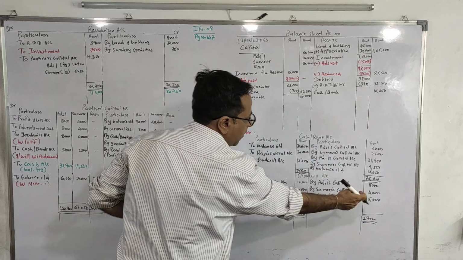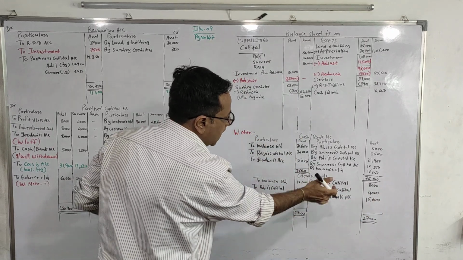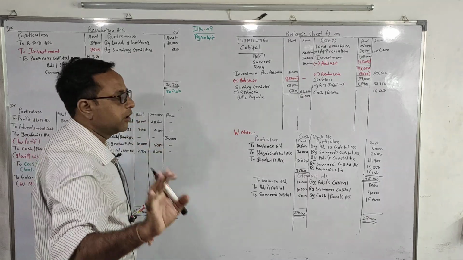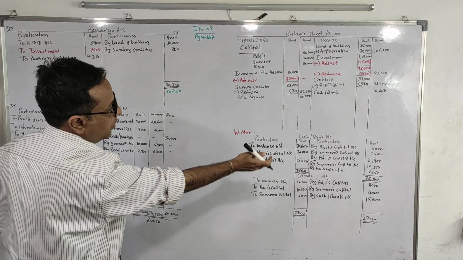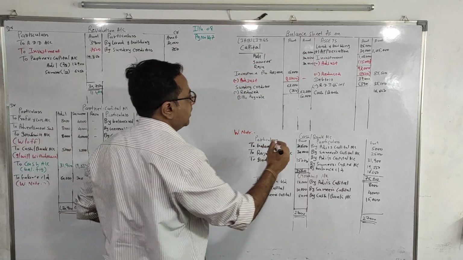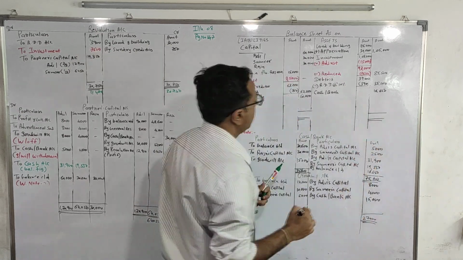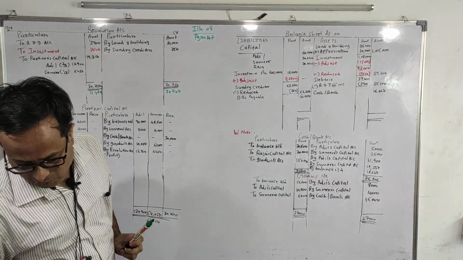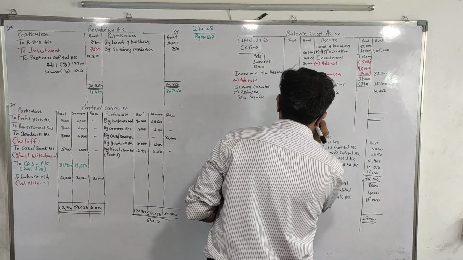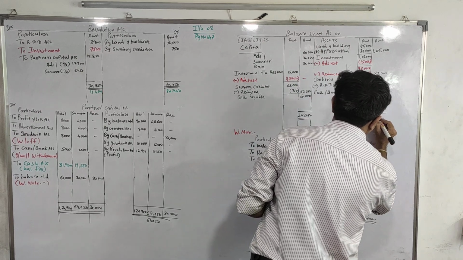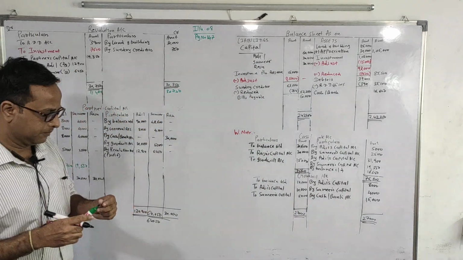The balance written off is 8,000, 4,000. What is brought in by the new partner, that we have transferred to the old partner. So goodwill account will get tallied. And we have transferred the cash and our working note of cash and bank to balance sheet. Now we will close the balance sheet. And the balance sheet total will be 2,42,250. So this is how we will do with this sum.